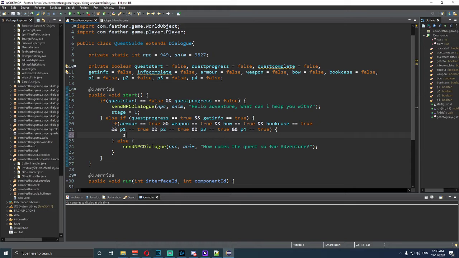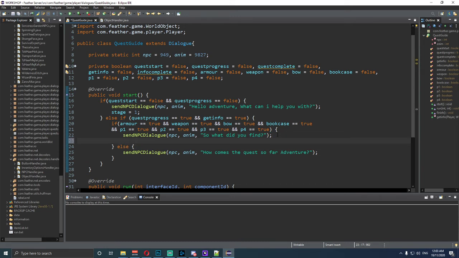In here we want to go send Npc Dialogue. Right, I'm going to do Npc and nim, and we want to do the same quotations and all that sort of jazz that we normally do. And we want to type in here, so what did you find? Question mark, save. Now underneath this, we need to say that stage is equal to 9. Right. Underneath this one is stage is equal to 127.